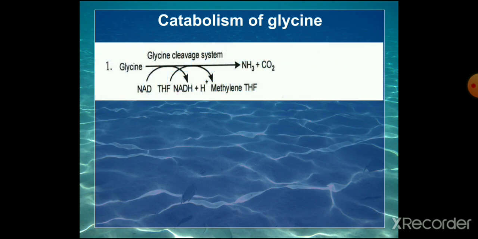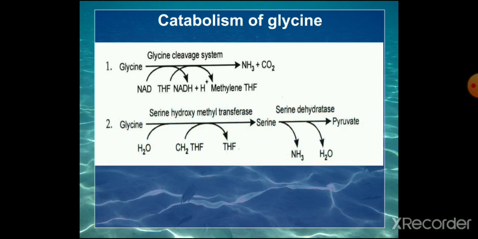Catabolism is mainly by the glycine cleavage system, which is the reversal of the glycine synthase enzyme, and NAD and tetrahydrofolic acid are used, and glycine is split into ammonia and carbon dioxide. Then the second one: we already mentioned that glycine is a glucogenic amino acid. So first serine hydroxymethyl transferase is acting and serine is produced from glycine. Then serine, on dehydratase enzyme action, loses water and ammonia, producing pyruvate. Pyruvate is a glucogenic substance, and from that glucose can be produced.